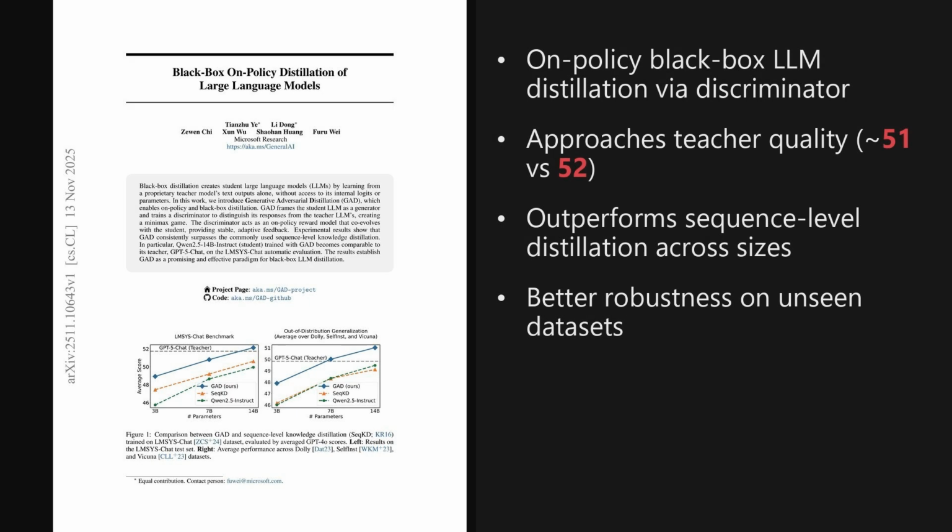Wrapping up, 2 takeaways stand out. Generative adversarial distillation makes on-policy black box distillation practical by turning a discriminator into an adaptive reward model, and it reliably beats sequence-level knowledge distillation while approaching the teacher's quality. The broader implication is cheaper, more accessible, high-quality models without teacher logits.